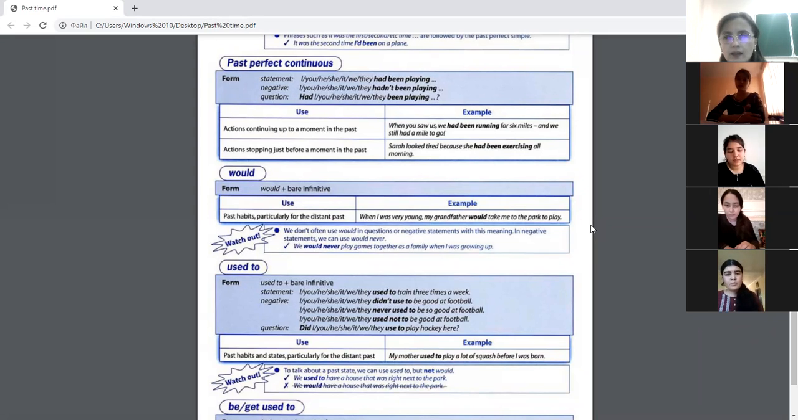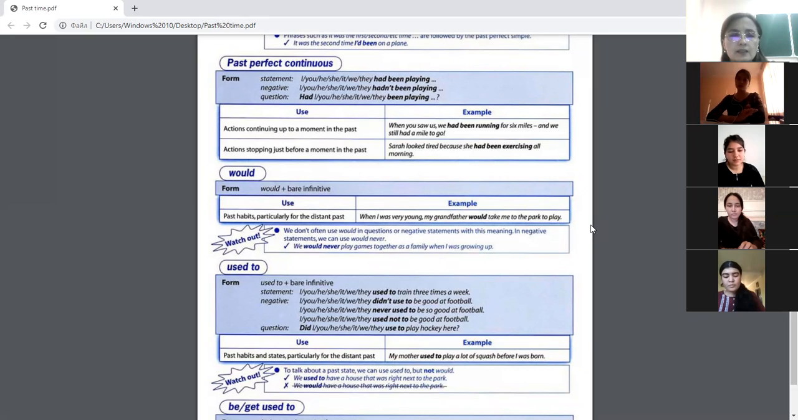When you saw us, yeah, when you saw us, when is used here. When you saw us, we had been running for 6 miles. We had been running for 6 miles and we still had a mile to go. Yes, you were right. At that time, I cannot remember it exactly, I advised you to change it with by, yeah? When is also used here.